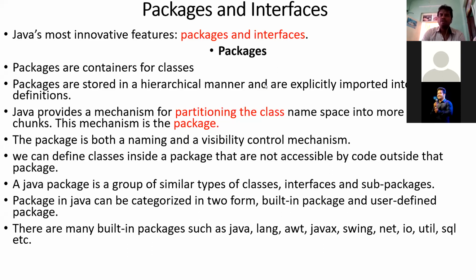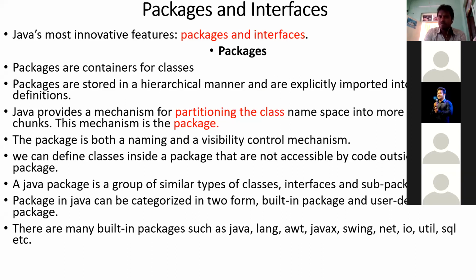Visibility means from where to where you can use those methods and objects, up to which place those objects are visible, can be utilized, and those methods can be accessed. That's the scope or visibility. The package controls that, visibility and naming.